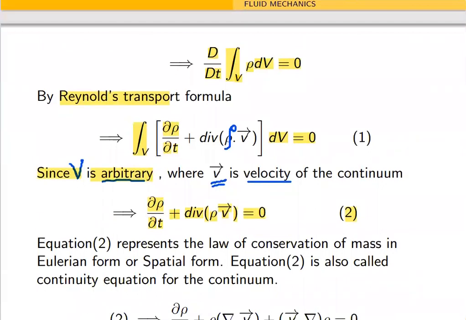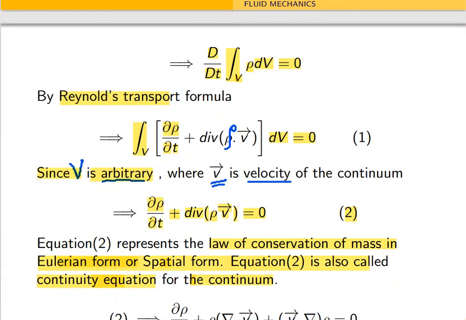Equation 2 represents the law of conservation of mass in what form? Eulerian form, or spatial form. This equation 2 is the law of conservation of mass in Eulerian form. And this equation 2 is also called the continuity equation for the continuum.